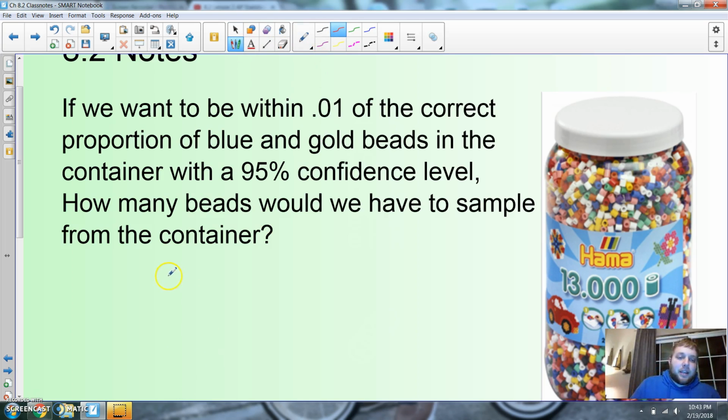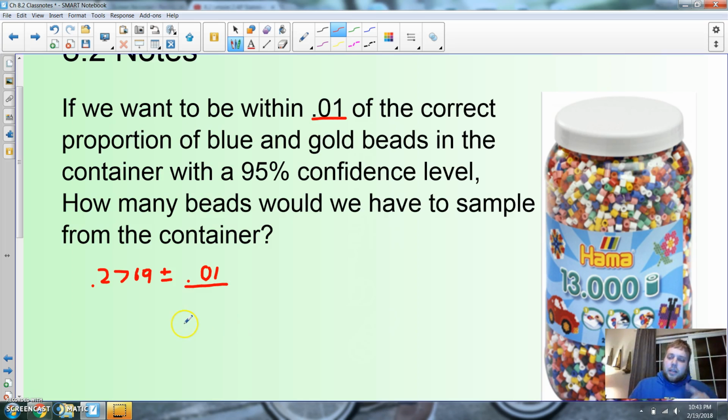Basically, what this is saying is we had a probability of 0.2769. Okay? So that's how many blue and gold that we collected. Basically, what it's saying is I want to be within 0.01. I want this to be 0.01. Because that will be, I'm within 1%, right? That's the goal, to make that guy 0.01.